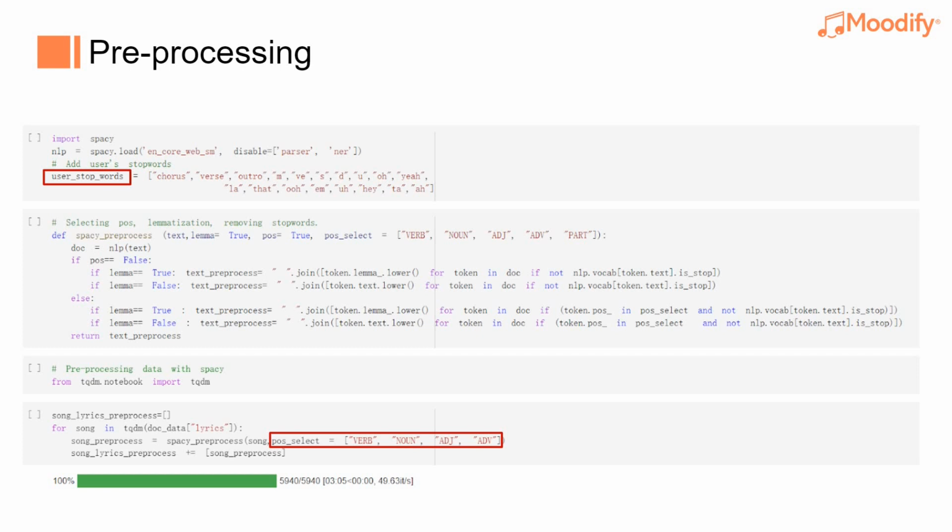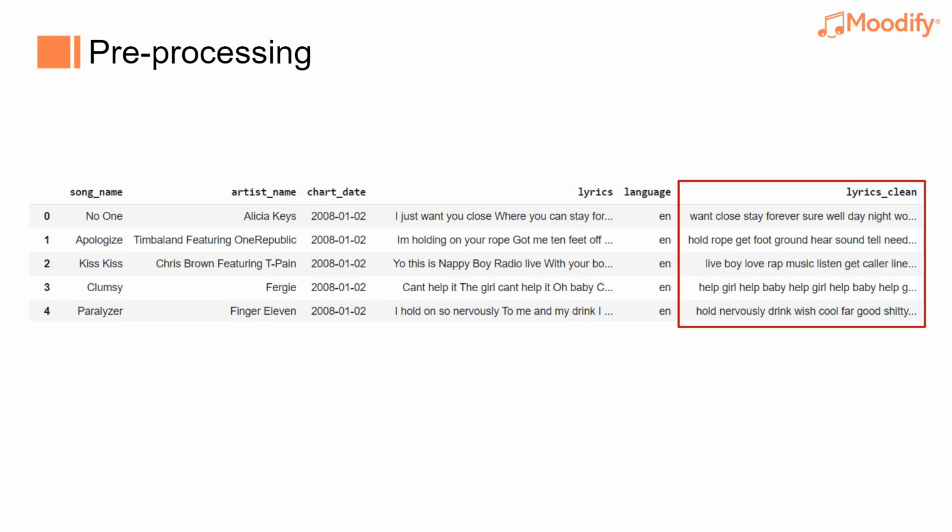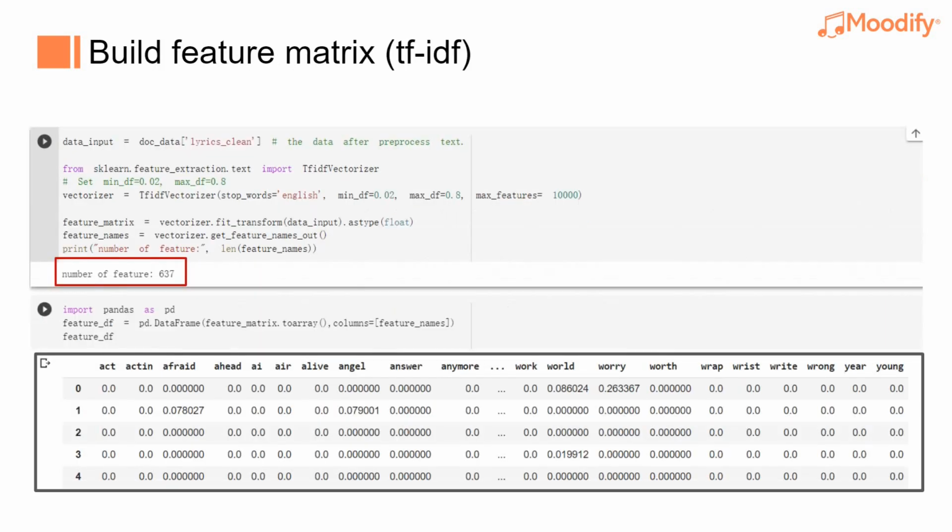For the data preprocessing stage, we first add our customized stopwords to the spaCy package. Then we use the spaCy preprocess function to tokenize the text, perform lemmatization, and remove stopwords. We only consider the verbs, nouns, adjectives, and adverbs in the text. After preprocessing, we obtain the variable lyrics clean.